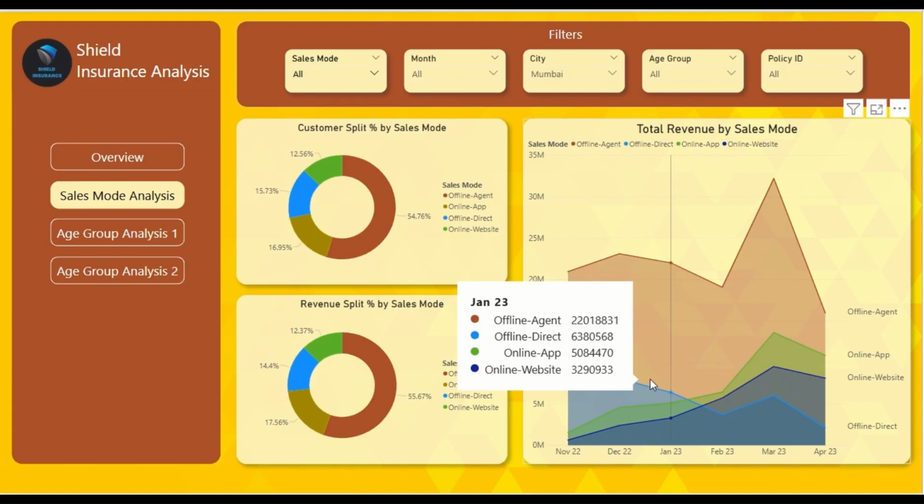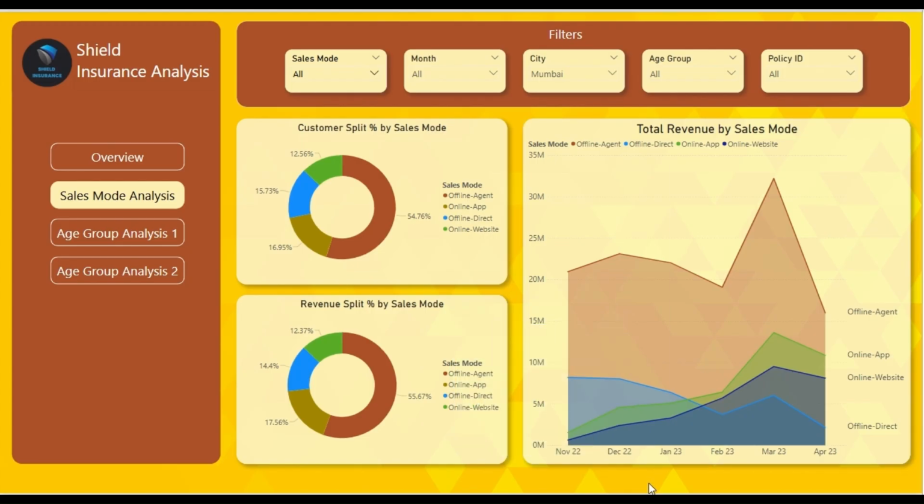As you know, for online apps, especially in India, smartphone usage far outpaces desktop usage. Apps offer one-click access, biometric login, and real-time notifications. And unlike websites, apps don't require a browser or repeated logins, making it much faster for users to check policies, pay premiums, or file claims. And as you know, because of digital transactions in India, UPI, online apps are the most preferred.